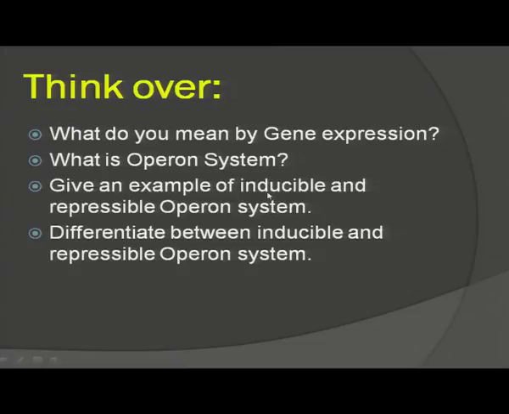One is inducible, in which the genes are expressed only when induced by the presence of certain metabolite, and repressible operon system, in which the genes are repressed due to presence of certain metabolite. So, you have to give an example of these operon systems.